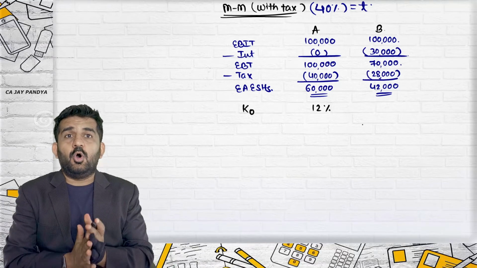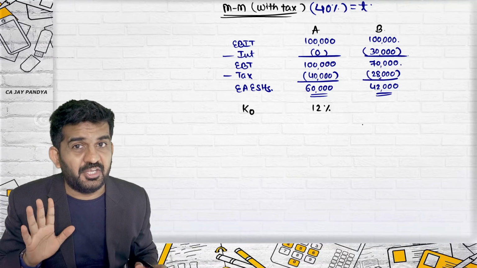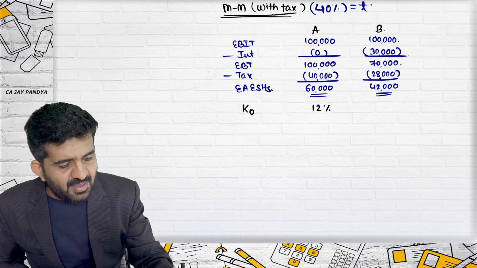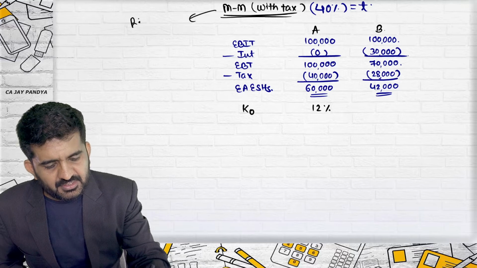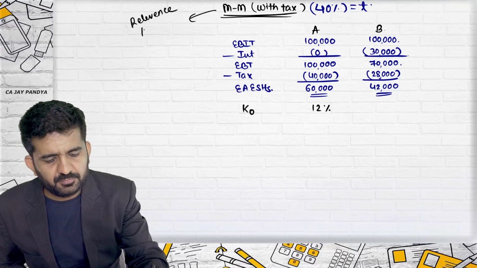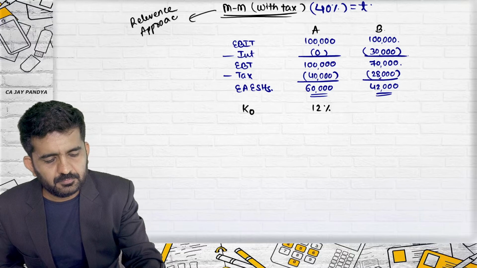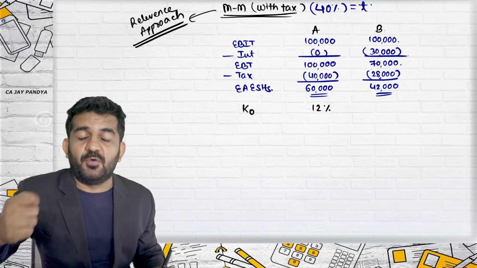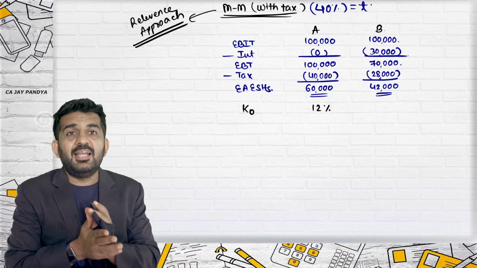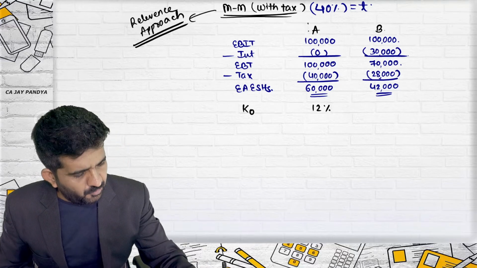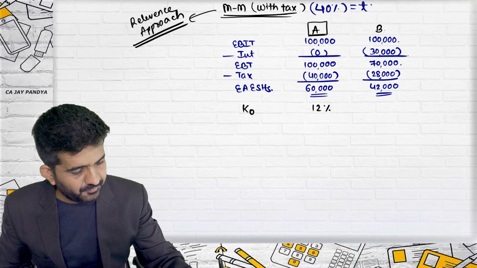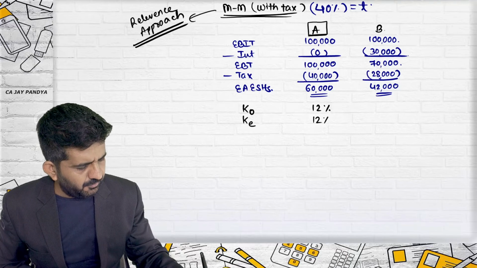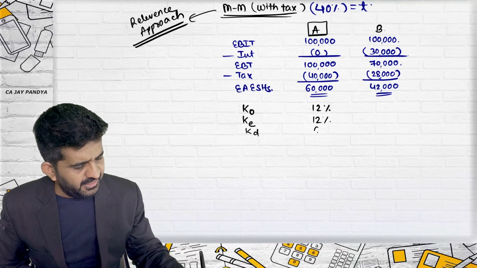What is KO of B Limited? I am not writing it down. It will not remain the same. Now MM with tax is a relevance approach. So even KO will not remain the same, even value of firm will not remain the same. But let me find out value of firm of A. Let me write down other things also. KE will be 12% because KD is 0%.